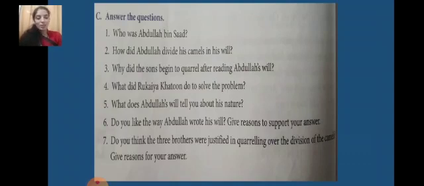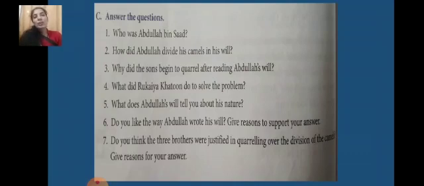Half of the camels, which means 9 camels, were given to Ahmad. Muhammad got one third of the camels. That is 6 camels. 6 camels is one third of 18. Mukarram got 1/9 of the camels, which is 2 camels. Thus, the camels got divided according to Abdullah bin Saad's will. Children, it is completely based upon your mathematics skills.